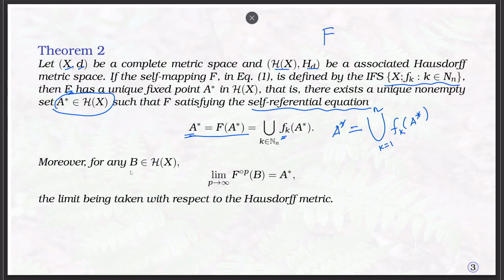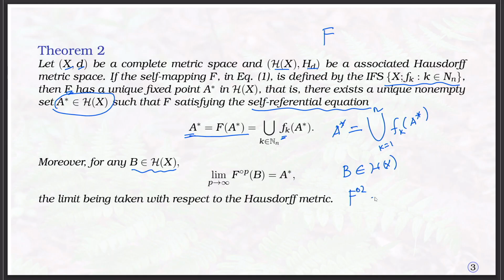Moreover, for any B belongs to H of X, limit p tends to infinity, F p, the p-fold composition of F applied to B, equals A star. That means, if you take any random set in H of X, then what is the composition of F on B?